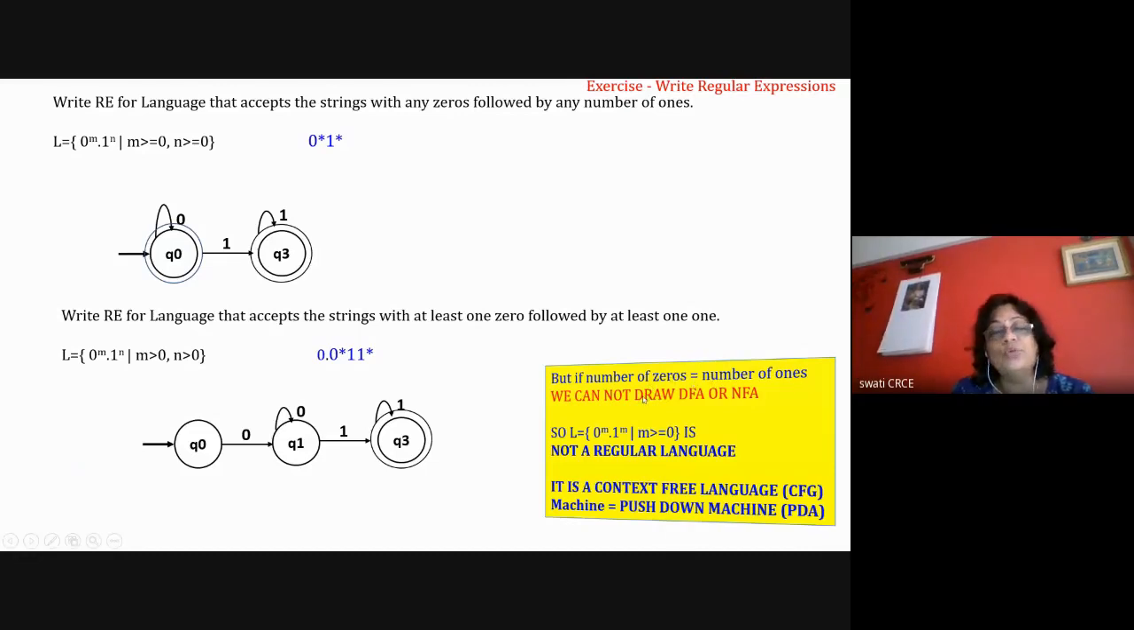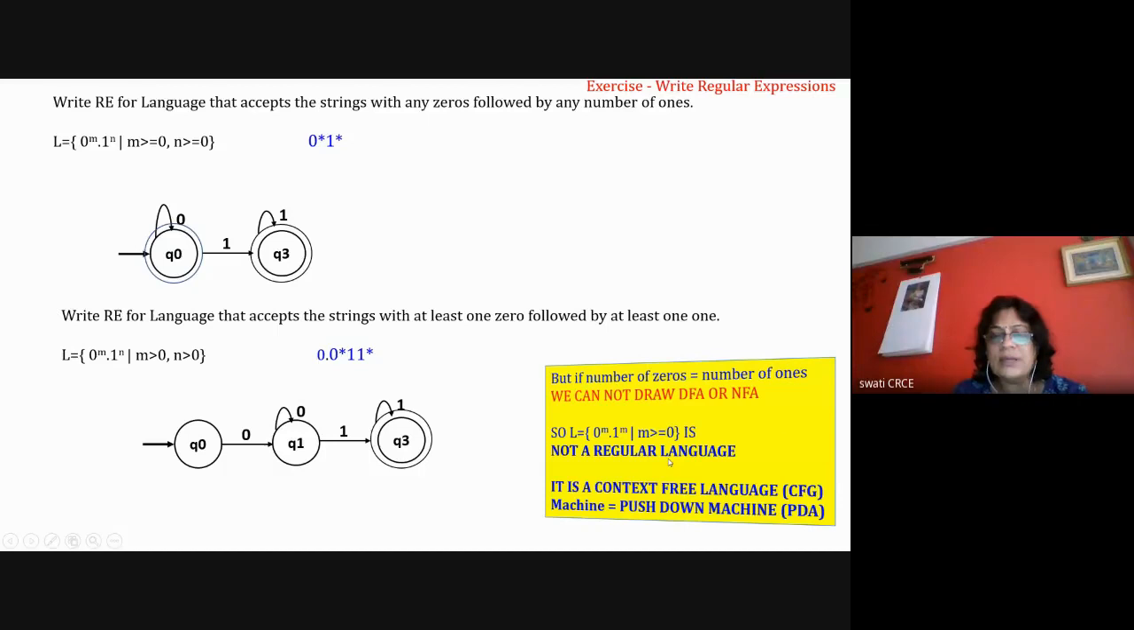if I'm having two zeros and two ones, or three zeros and three ones, I need to count how many zeros were there before, so that I have the same number of ones ahead. Then the capacity of a DFA or NFA is less, because we don't keep track of how many zeros there were. Whenever we draw the diagram, we just say that zero can be repeated any number of times. But if I want to check that the number of zeros and ones are the same, you just try it out. We are not able to draw the DFA or NFA diagram for that.